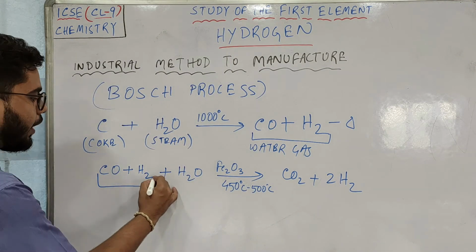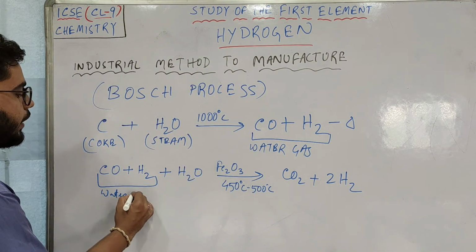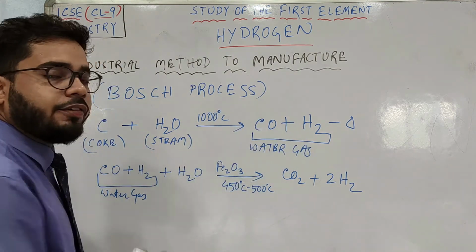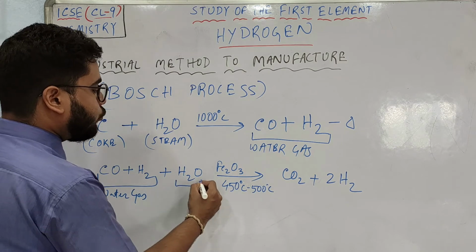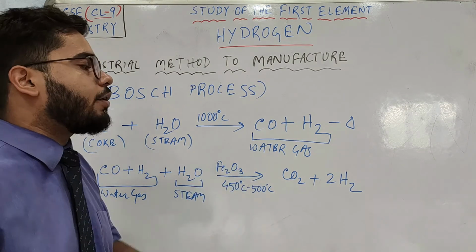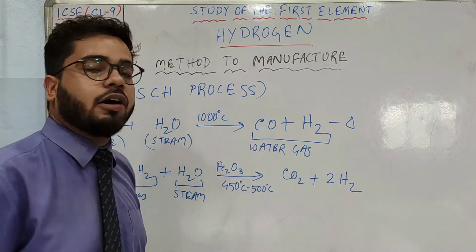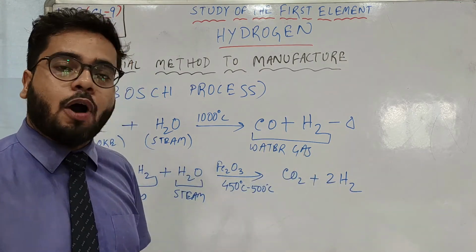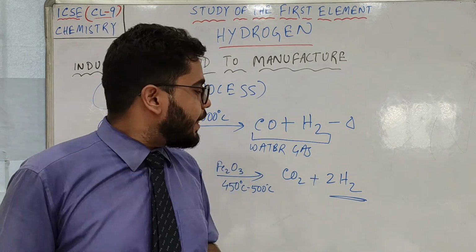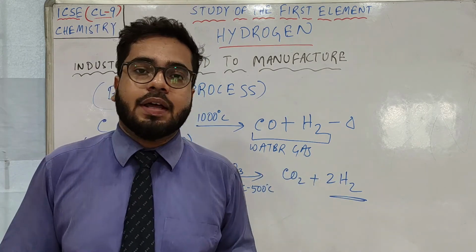So this was water gas, what was produced in the first step. You are taking the same product for the next reaction. If this water gas reacts with more steam in the presence of iron 3 oxide catalyst, then carbon dioxide and hydrogen is formed.